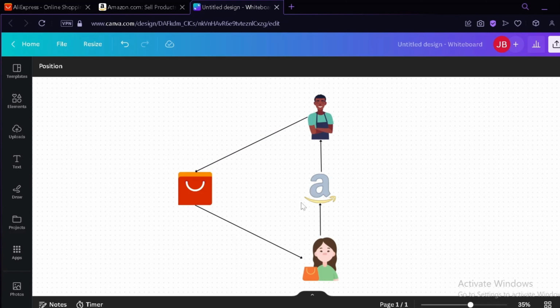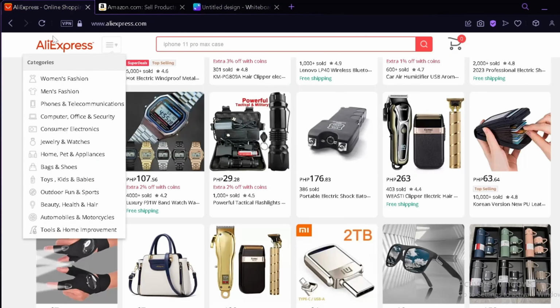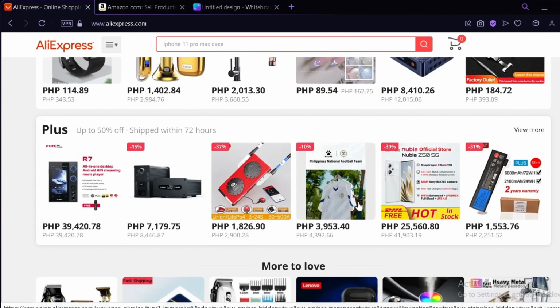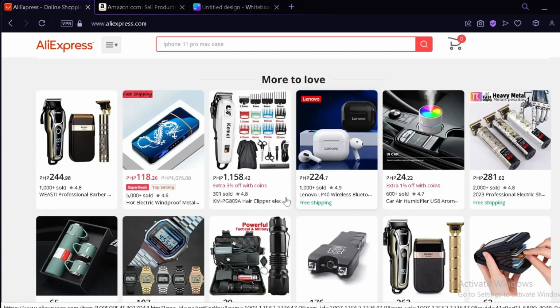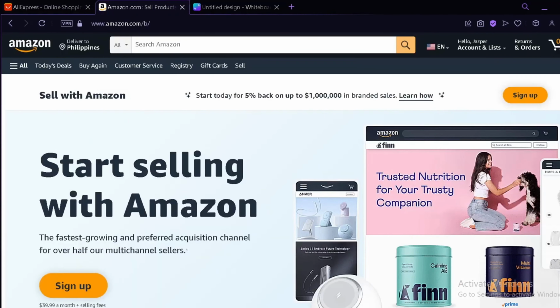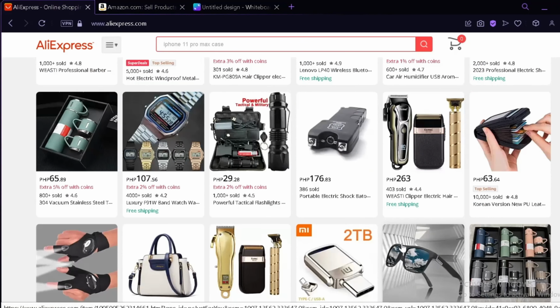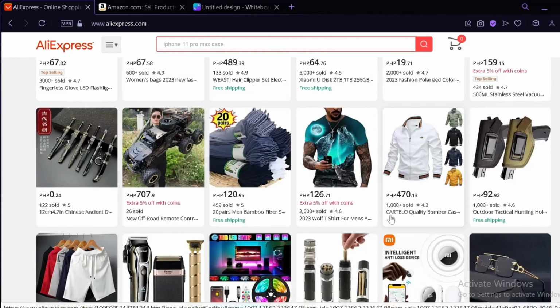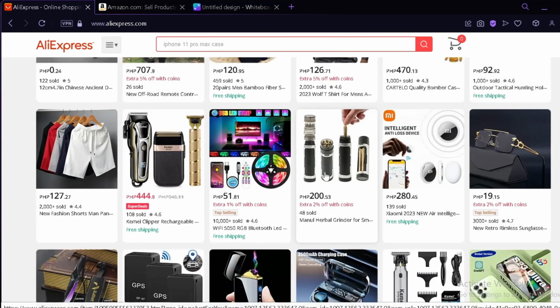So that's our plan. What you're going to do is go to AliExpress. I'm currently on AliExpress, and what we're going to do is look for a product that we would like to sell on our Amazon. Now, what I suggest when you're looking for a product is to look for something that people are usually buying a lot.